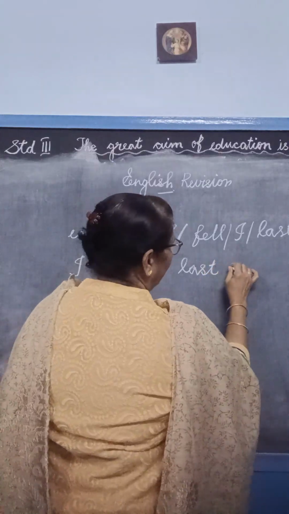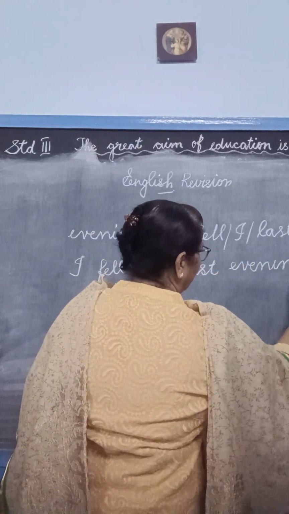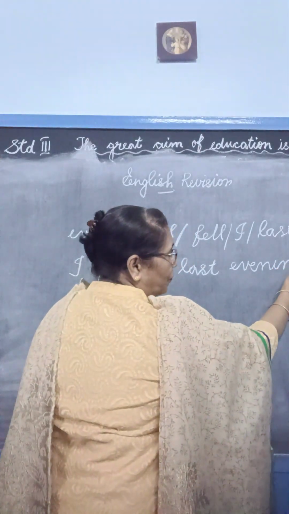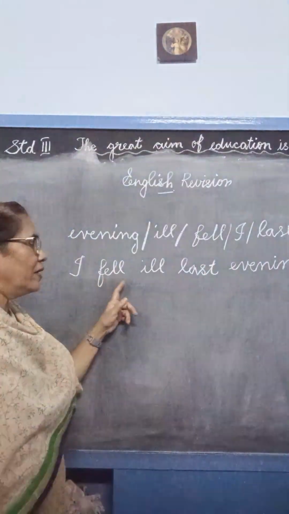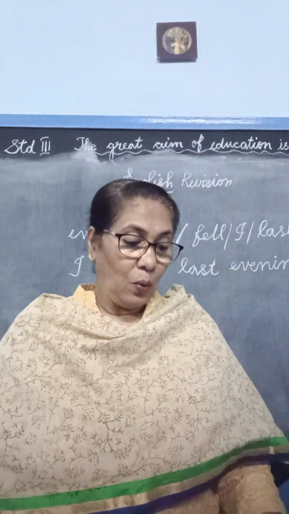I fell ill last evening. E-V-E-N-I-N-G, evening. Now what is the punctuation mark you use here? Yes, full stop. That is to show that the sentence is completed. I fell ill last evening. Ill means was not keeping well.